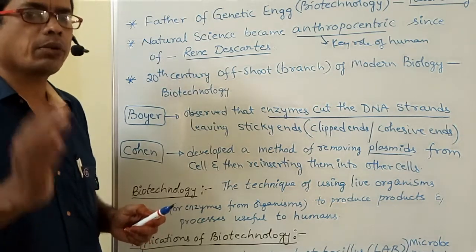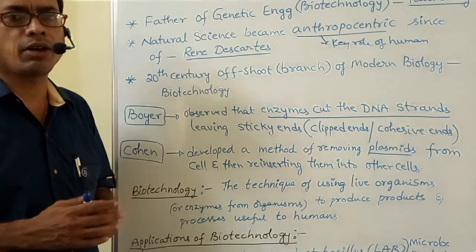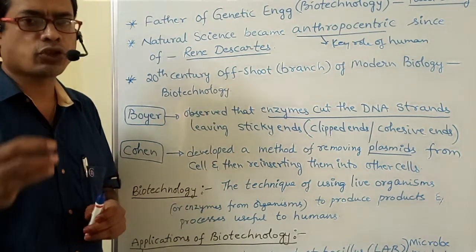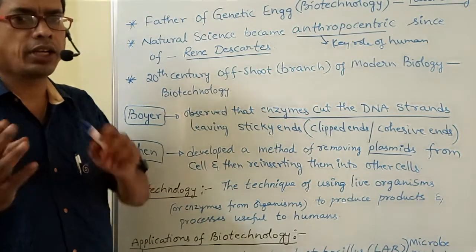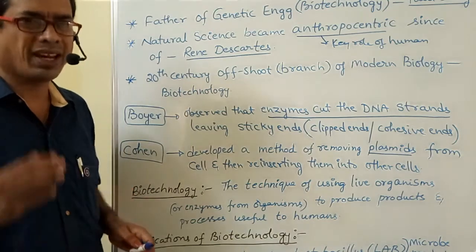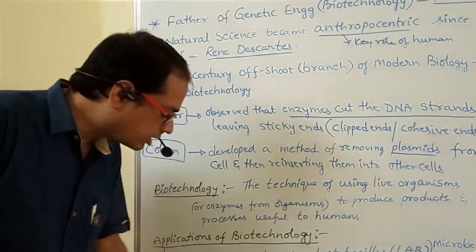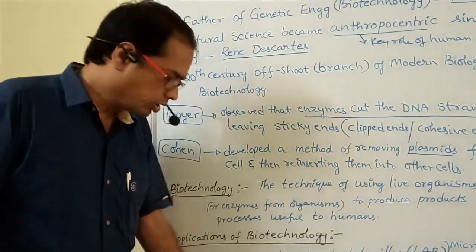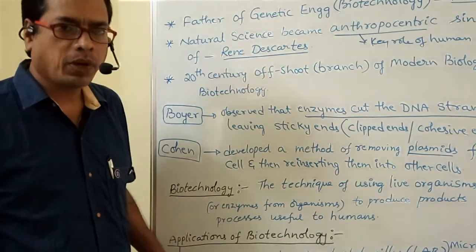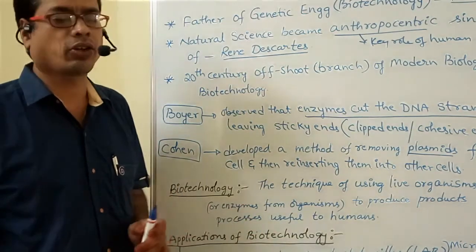That can also be done by application of biotechnology. If some genes are defective, those defective genes can be repaired, so correcting the defective gene. These are all some applications of biotechnology.